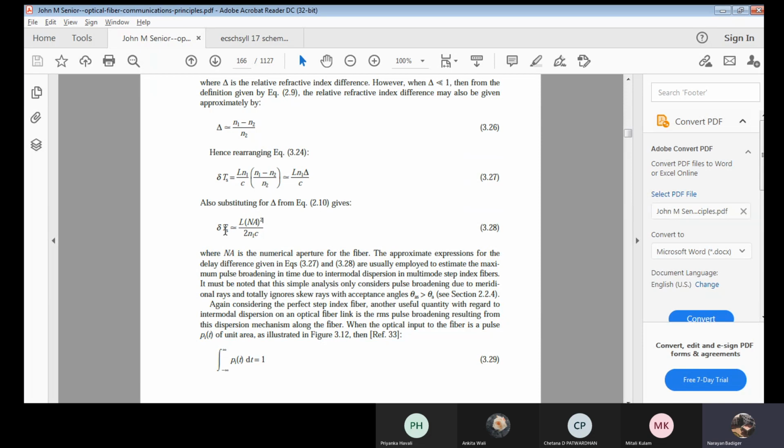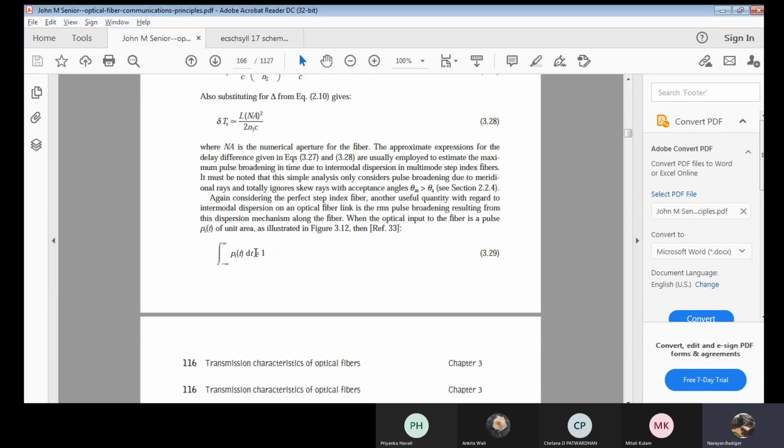And what is this NA? This is the numerical aperture of the fiber, n1 the refractive index of the core, c the speed of light, L the length of the cable. So delta TS is what? It is the delay. Now the expressions for this delay difference, given in these two, you just compare. Delta TS is L n1 delta by c, and delta TS is L NA square by 2 n1 into c. Usually these will be used to calculate the delay difference, which will be due to the intermodal dispersion in multimode step index fiber.